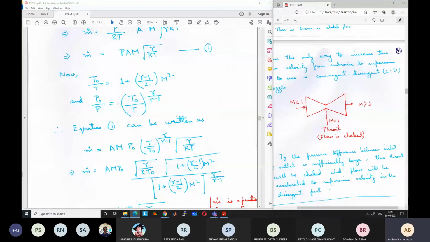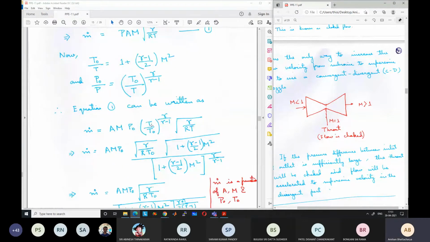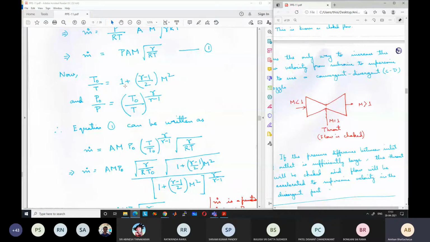Now we can replace all the T terms using the relation T0 by T is equal to 1 plus gamma minus 1 by 2 M square. I am not reading it because it's cumbersome to read, but it's a very simple algebraic calculation. You just have to replace T in terms of T0 and 1 plus gamma minus 1 by 2 M square. What we have essentially done is replace P and T in terms of the stagnation properties P0 and T0.